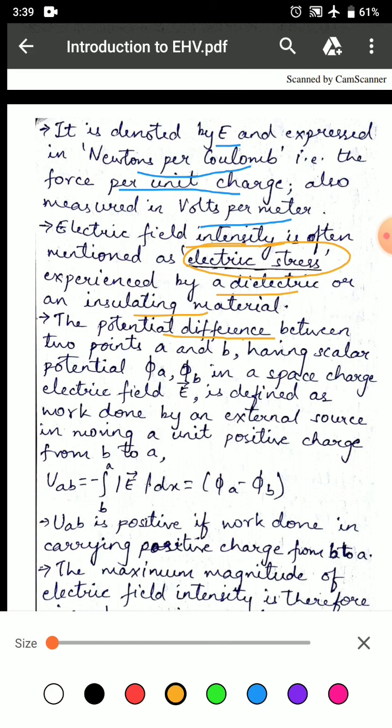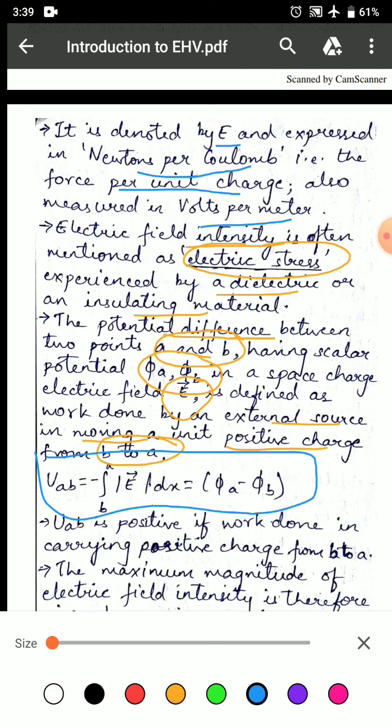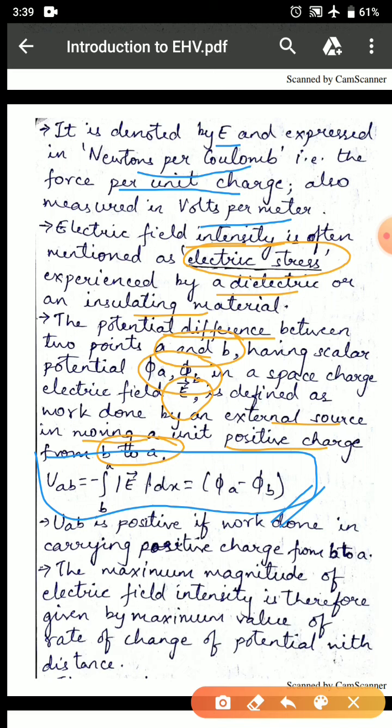The potential between 2 points A and B having scalar potentials phi A and phi B in a space charge electric field E is defined as work done by an external source in moving a unit positive charge from A to B, which can be given as U_AB is equal to minus integral from B to A of E dx, which is equal to phi A minus phi B. U_AB is positive if work is done in carrying positive charge from B to A.